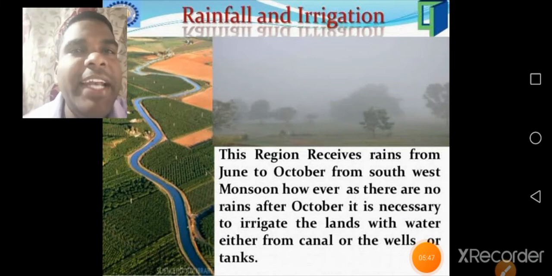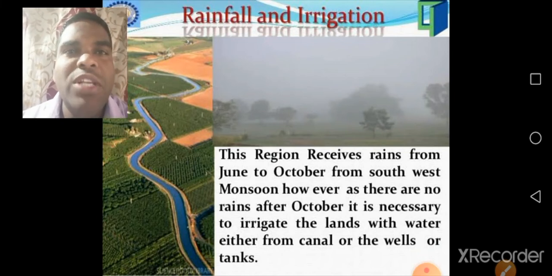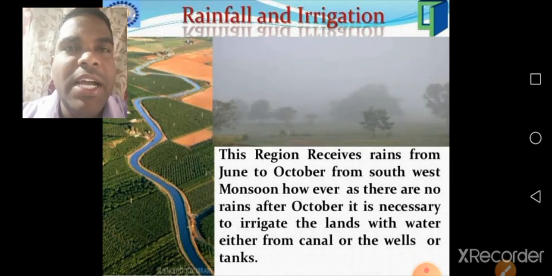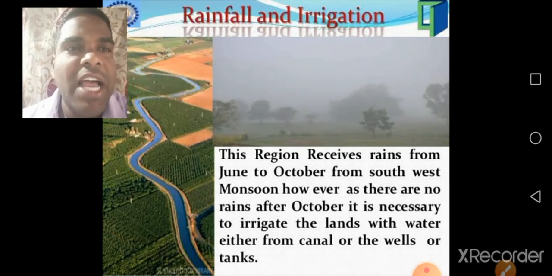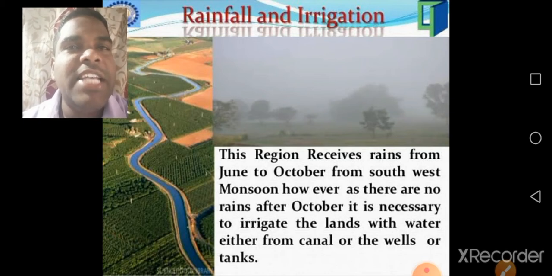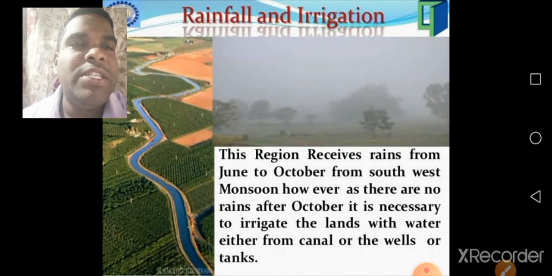Yes, rainfall and irrigation. This region receives rains from June to October from southwest monsoon winds. You know that the eastern coast, the east part of our country, receives rainfall from southwest monsoons. Already we learnt in the last class. Understand children? Yes, this region receives rains from June to October from southwest monsoon winds.